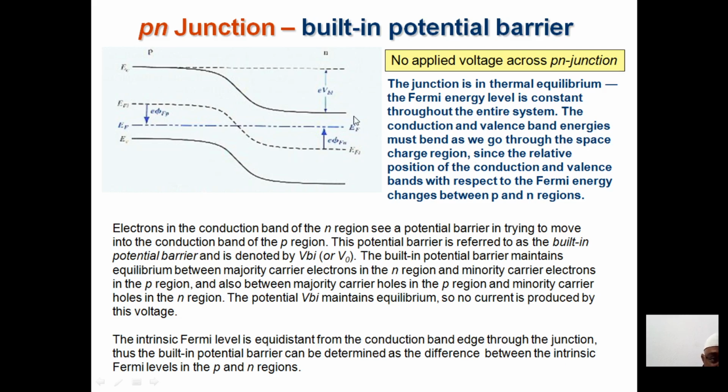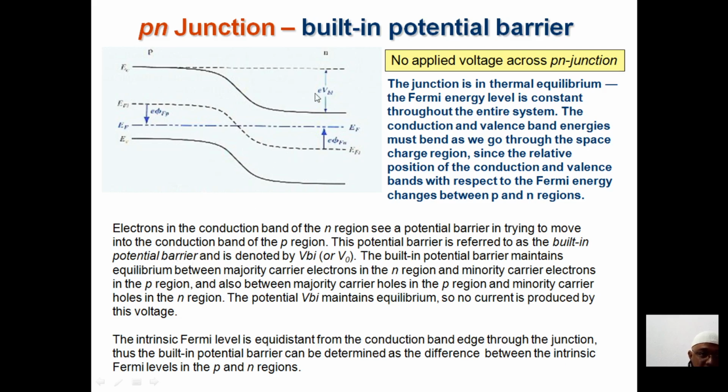You see the conduction band. Now this is the particular schematic curve, and this is the valence band curve. So the position of the conduction and valence band with respect to the Fermi level is changing between the P and N regions. Electrons in the conduction band of the N region see a potential barrier trying to move into the conduction band of the P region. The potential barrier is referred to as the built-in potential barrier.